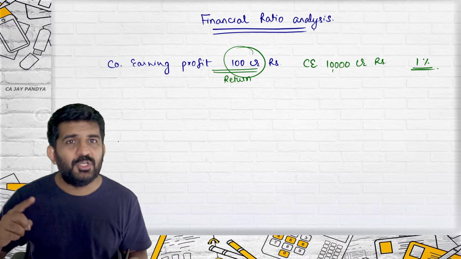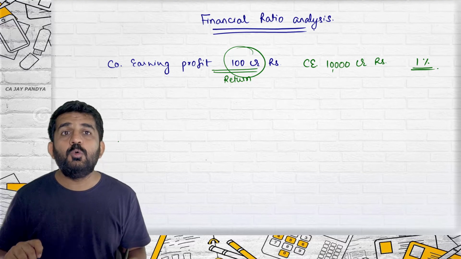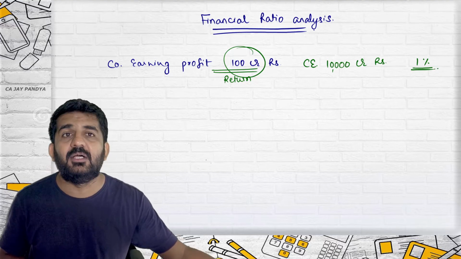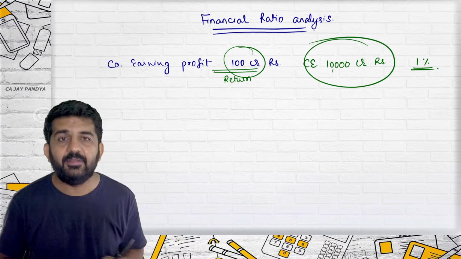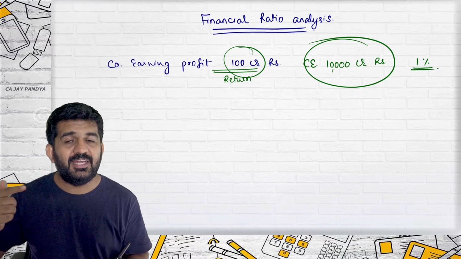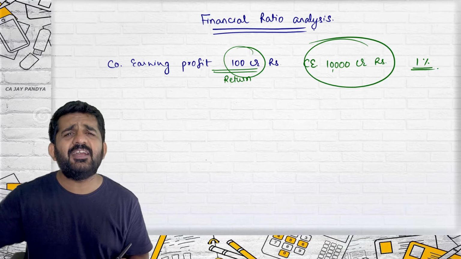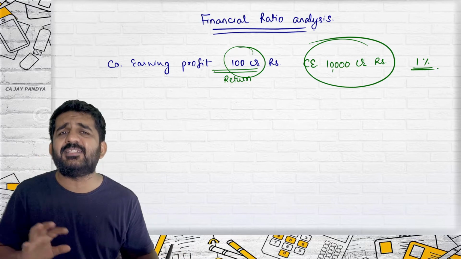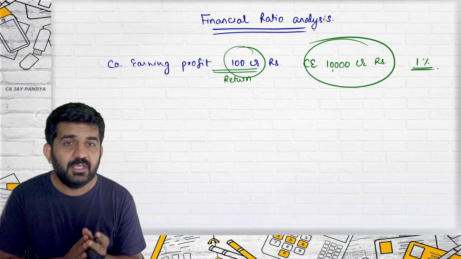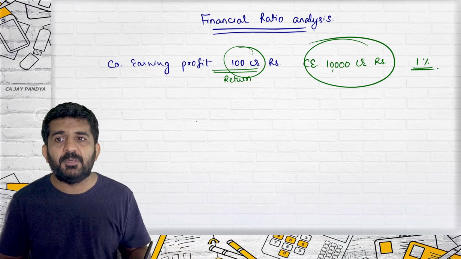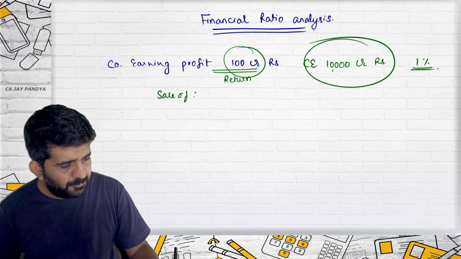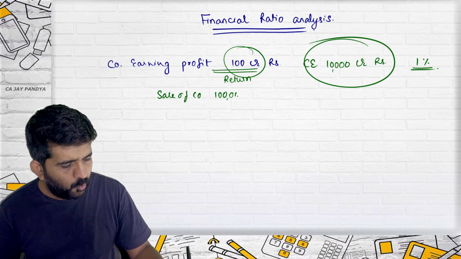Anything which is good, bad or average, you can determine when it is compared. Say this is compared with capital employed. Return on capital employed: we do EBIT divided by capital employed. Instead of EBIT over here, I have taken profit, but understand, we are just understanding how this chapter is important. Say sales of this company is 1 lakh crore.